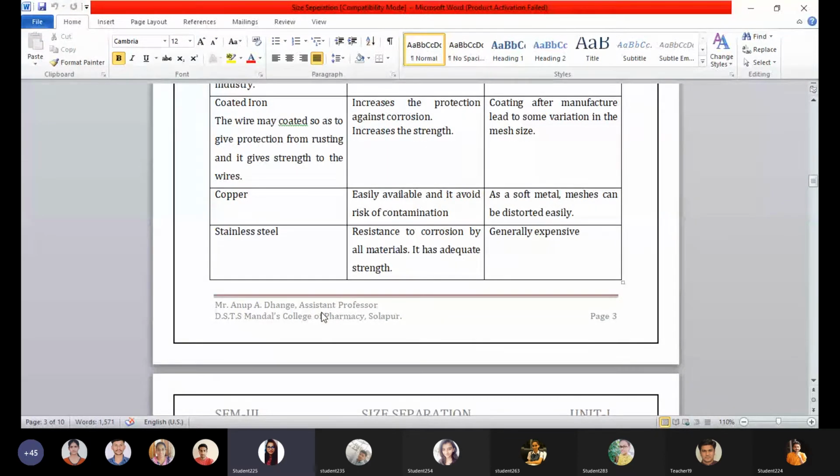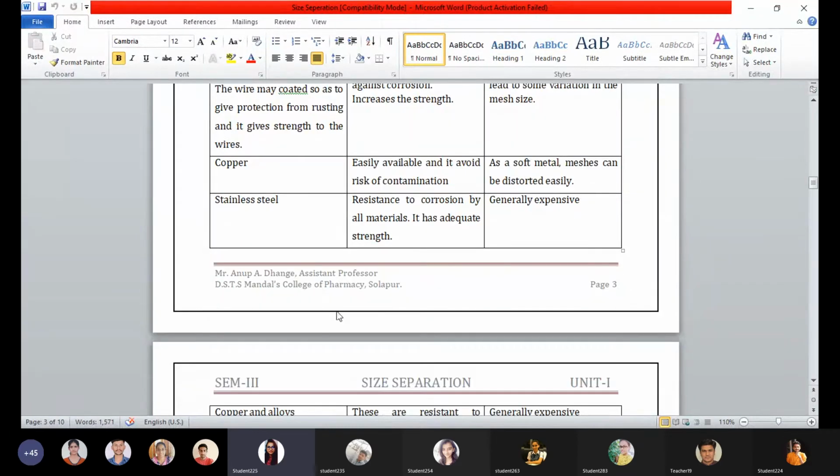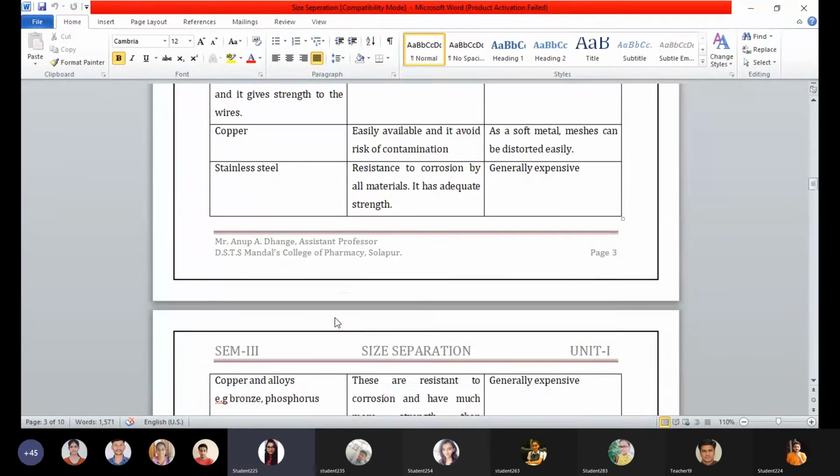This is the point which I have especially searched for exploring here. The disadvantage is that it is a soft metal and meshes can be distorted easily. Okay, but the stainless steel is more prominently used on the industrial scale because it has resistance to corrosion as it shows the presence of chromium. The chromium binds with the oxygen and forms the chromium oxide layer.